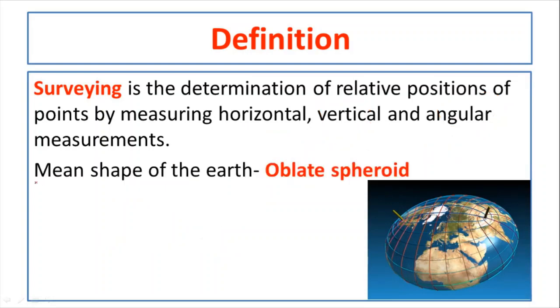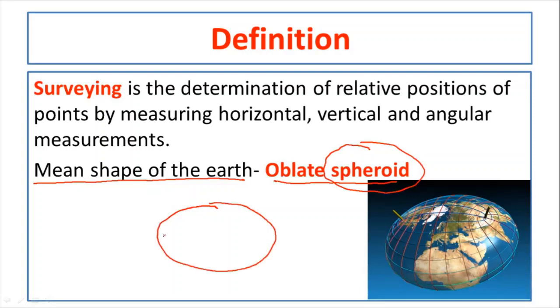Then the next point is the mean shape of the earth. The mean shape of the earth is oblate spheroid. Here you can see the mean shape of the earth. Whatever the earth is, it is not exactly spherical in shape, instead it is spheroid in shape. If you take the earth, it consists of two axes: this horizontal axis is called the equatorial axis, and this vertical axis is called the polar axis.